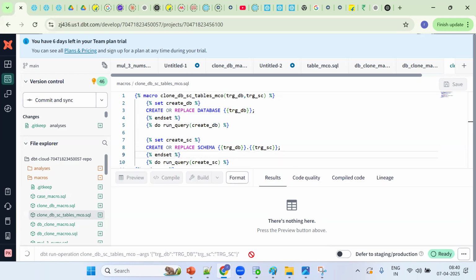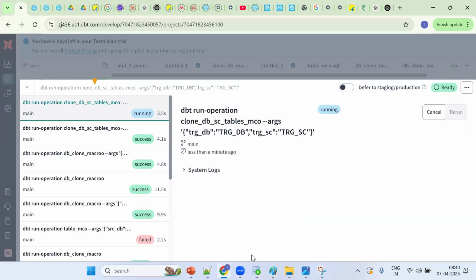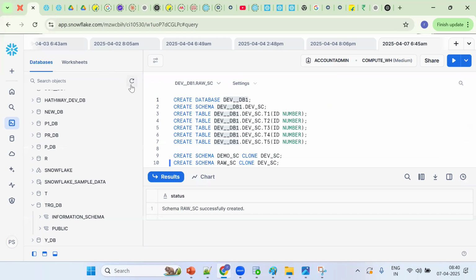Can we include all the DML statements in one set? Yes, we can put anything. We can put all things in a single statement. You can put them, no worries. Okay, see, same thing. Now refresh. One more schema has been created. So this is a normal thing.